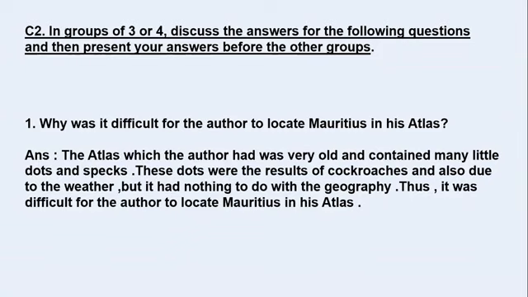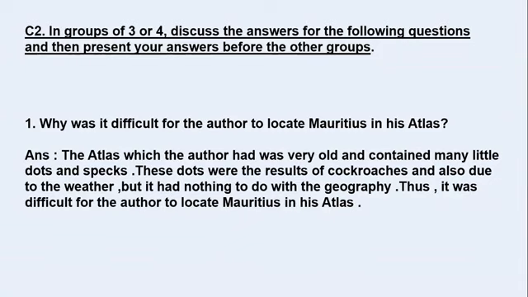It had many tiny holes, and dirt and dots were found. And also due to the weather, because if you keep books for too long, the changing of the weather affects the pages, they turn yellow, they tear off, sometimes they become very delicate. So that was the condition of his atlas, but it had nothing to do with the geography.